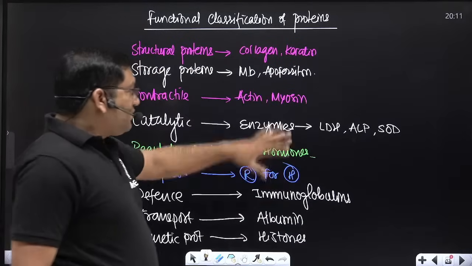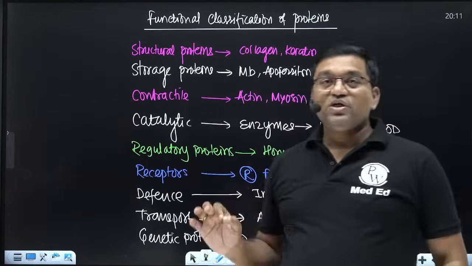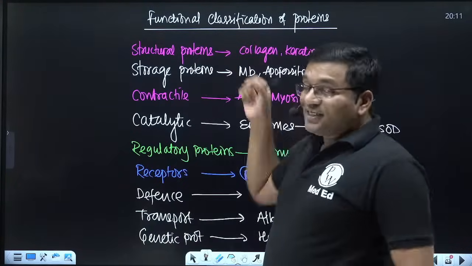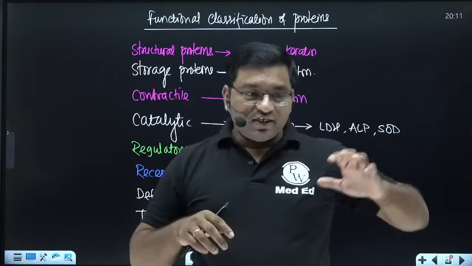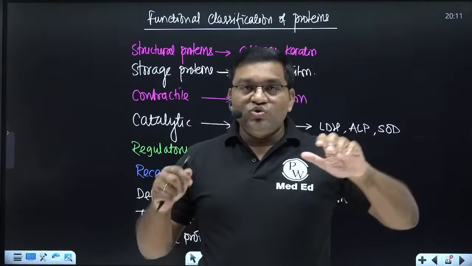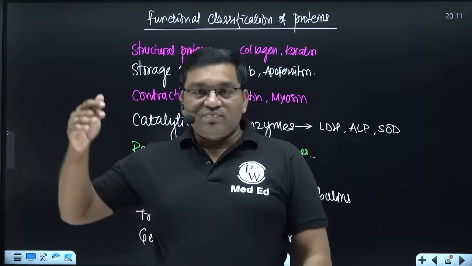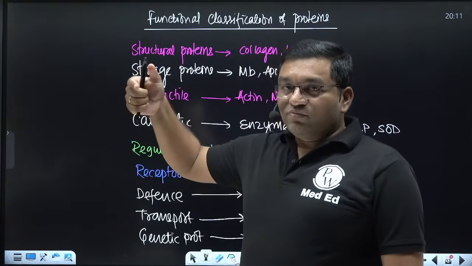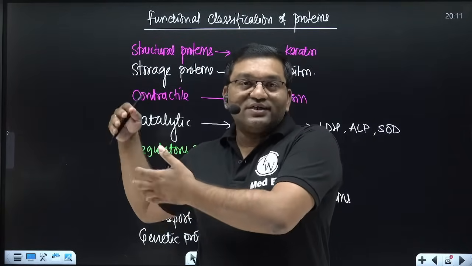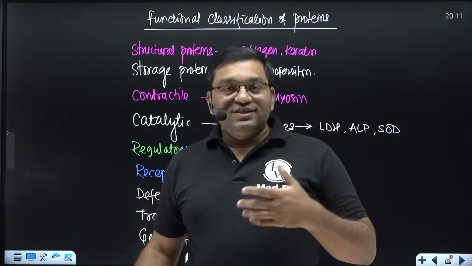You can elaborate the examples of this part if the classification comes in the exam. So remember that proteins are classified on the basis of their function. They are also classified on the basis of chemical nature and solubility: simple protein, conjugated protein and derived protein. Simple means only protein is there, conjugated means an additional prosthetic group is there, and derived means proteins derived from the first and second groups, like peptones and peptides.